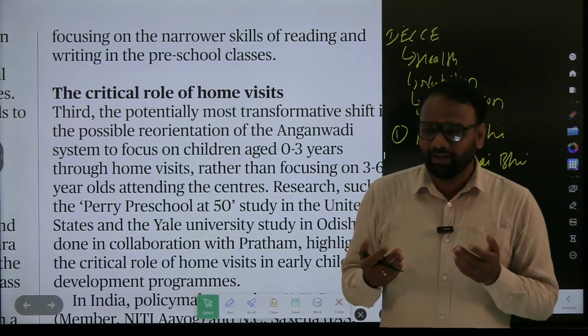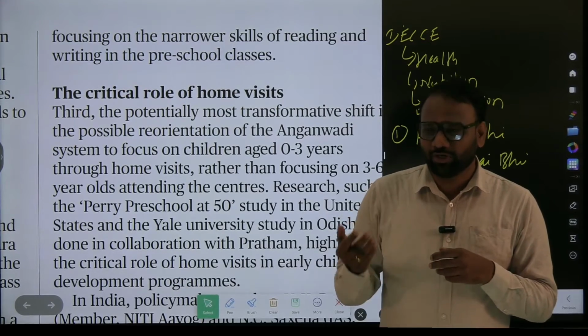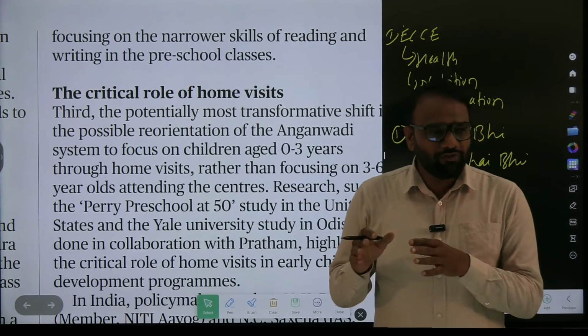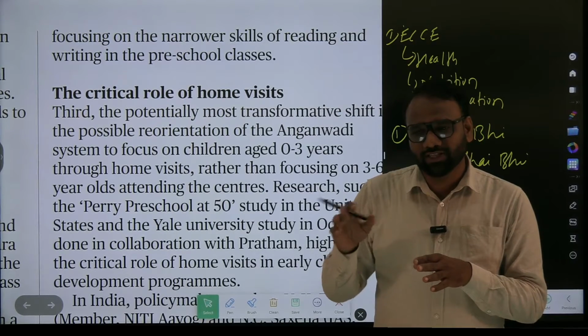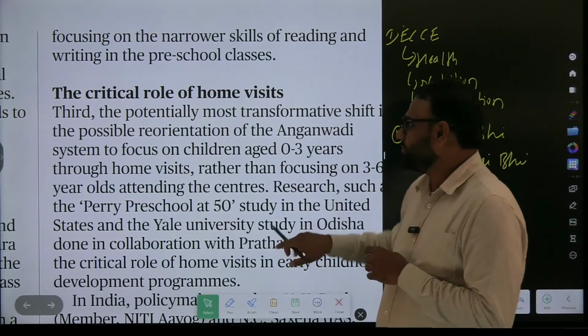You may be talented, but if you don't know how to communicate with the external world, then in your profession you cannot grow. So external communication is also equally important. If you only focus on education and do not focus on the other skills, it will have a negative impact on the child's development. That is what they are highlighting.